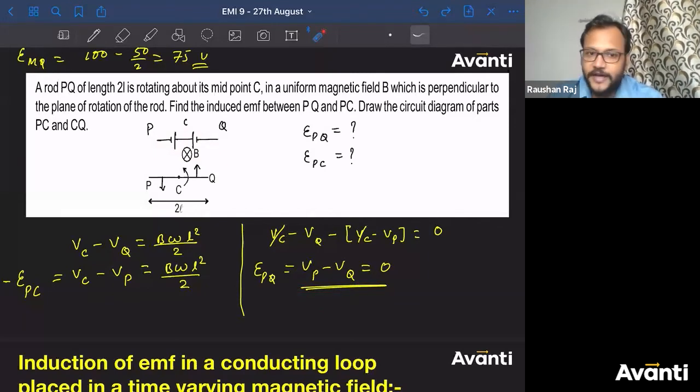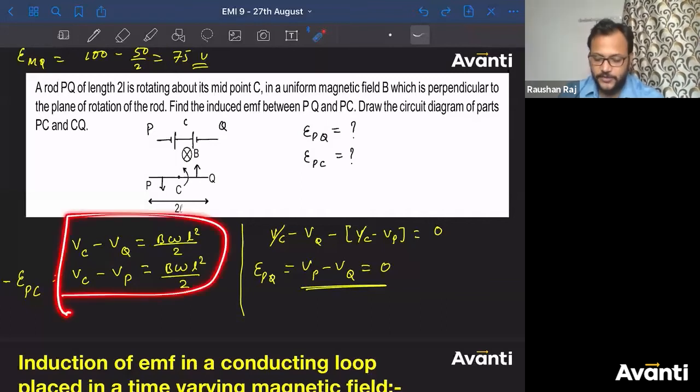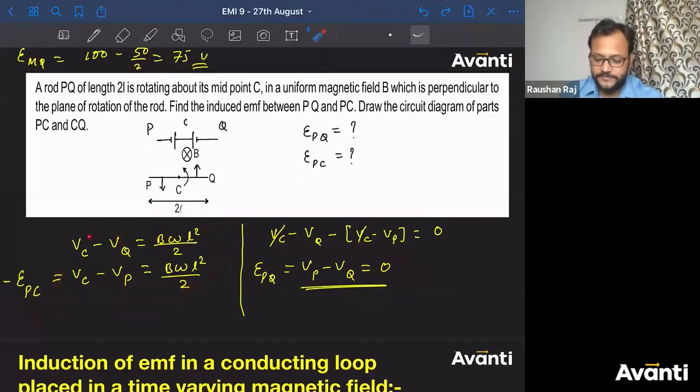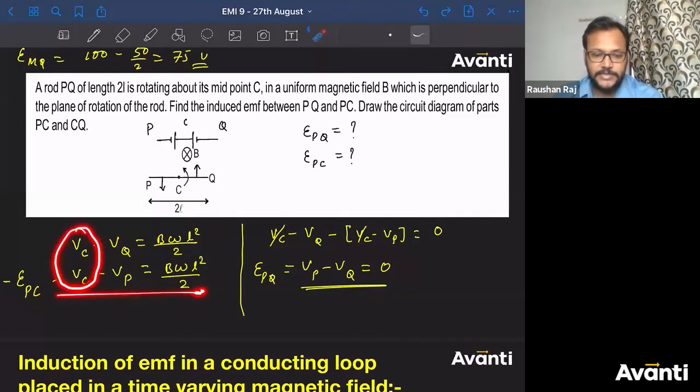Chetan, what do you want to find? First of all, see, Chetan is asking, sir, why do we not add it? Chetan, I have to find EPQ. That means VP minus VQ or VQ minus VP. If you add these two, whether you will get VP minus VQ ever, this VC will also be there, na? If you add this, what will happen? VC will get added up. They'll not get cancelled. So I don't want VC in my equation. I just want VP minus VQ.